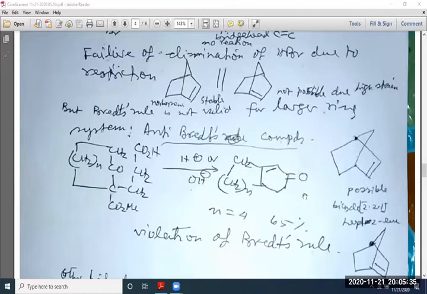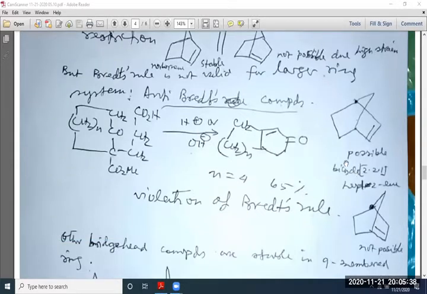And this is another thing, possible bicycloheptene. No problem, because here there is not any bridgehead. Here it is not possible. The carbon atom is not more than 8 bonded. So that is not possible. This is possible. This is on the other side, and this is possible because the carbon atoms here are 4, 7, 8, 9. So this is possible.